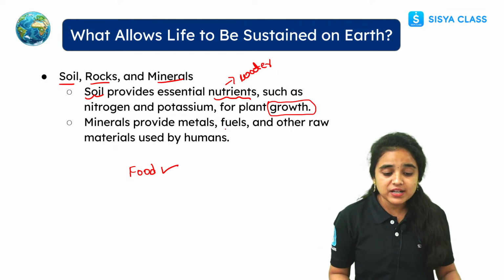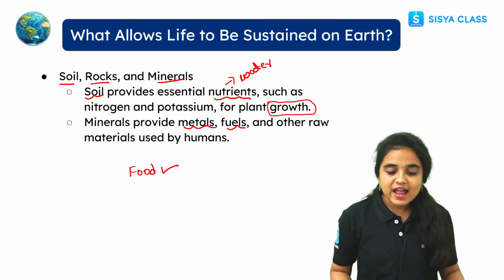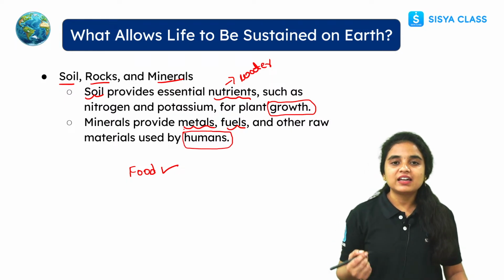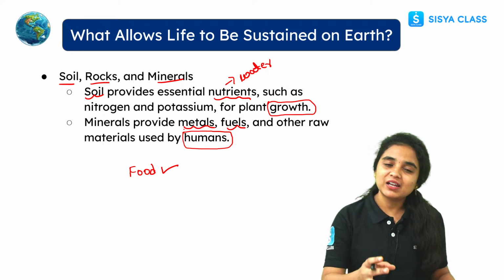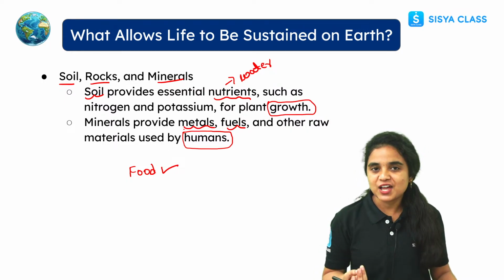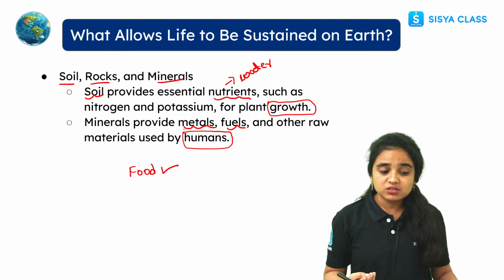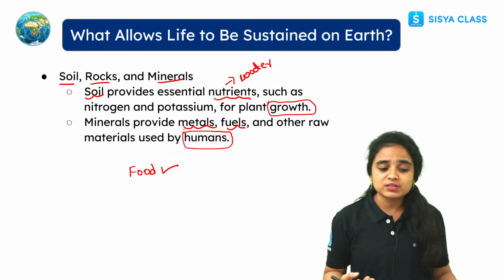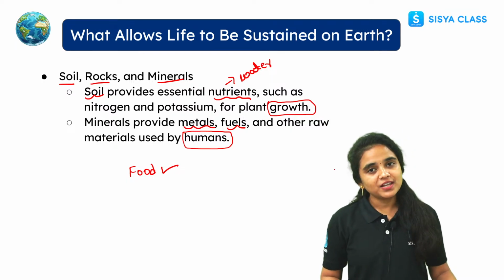And there are also minerals. Minerals provide metals, fuels and other raw materials which are used by us humans. See, everything that we are getting from our earth and nature, we are using everything and we are depending on everything for our survival, right students? So these are the importance of air, water, sunlight, soil, rocks and minerals, which allow life to be sustained on our earth.